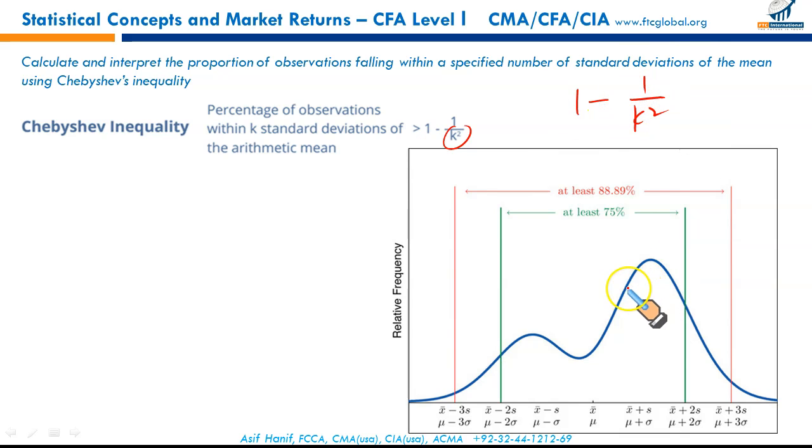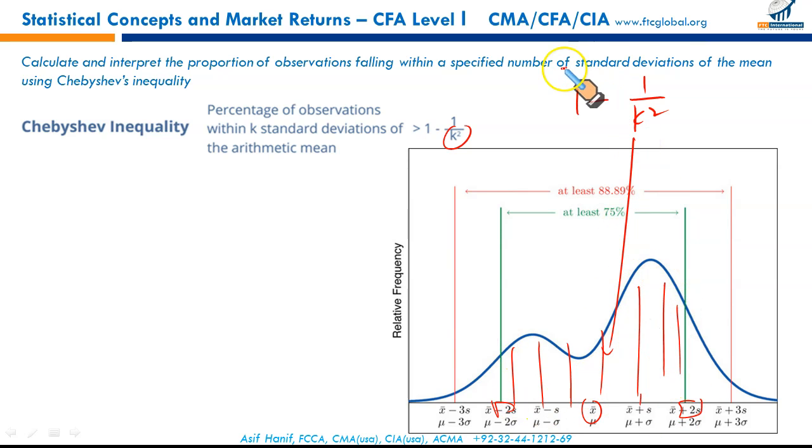Like in this example, it's not a regular distribution. You can see it's not the regular normal distribution. This is the mean, and this is one standard deviation from the mean, and this is two standard deviations. So how much data would be covered under this? This can be calculated using this Chebyshev inequality.